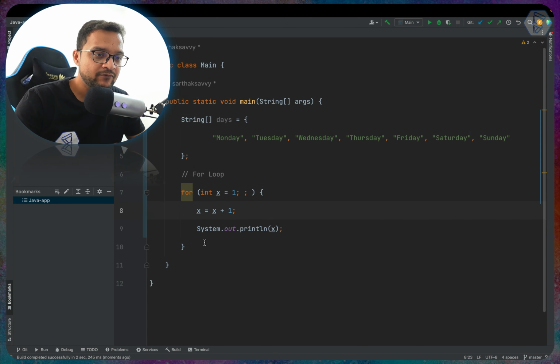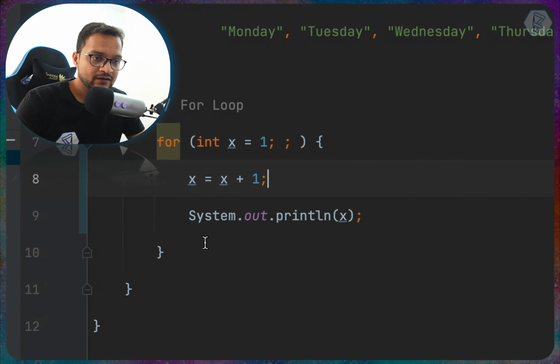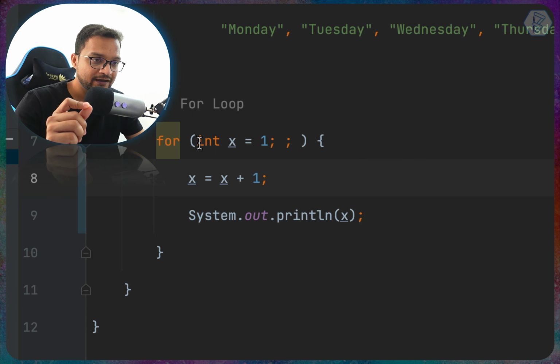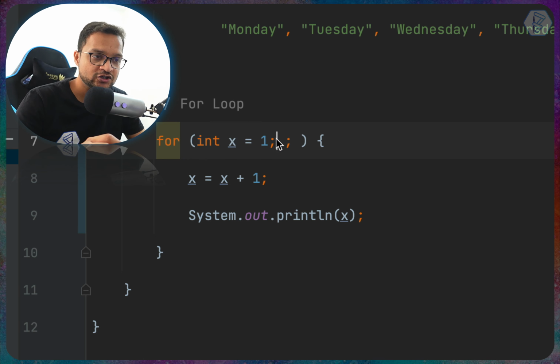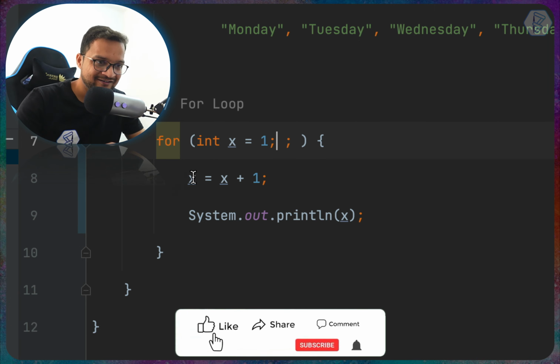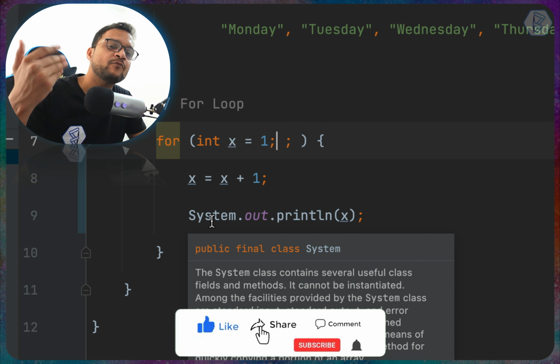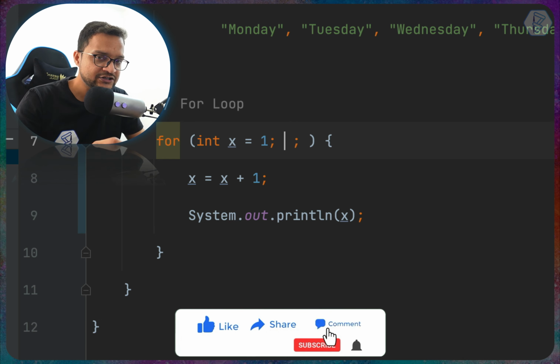Remember, every time we run this loop, it will check all these conditions and then go inside the loop. So every time the loop ends, it restarts and checks for the condition. We don't have a condition, so it says okay, there is no condition, let's continue again, and that's why it keeps on running. So let's write the condition that runs this for loop only if x is less than 10.